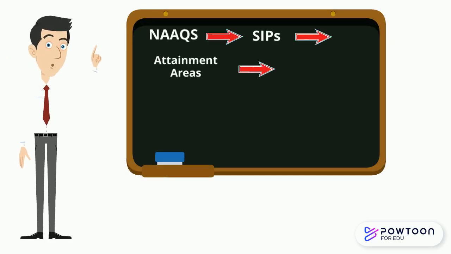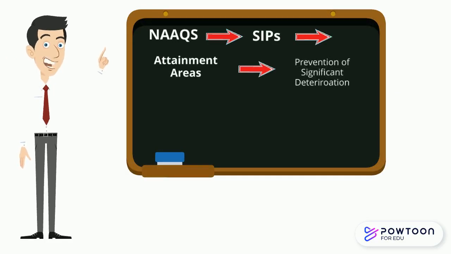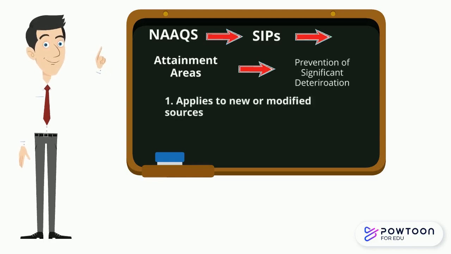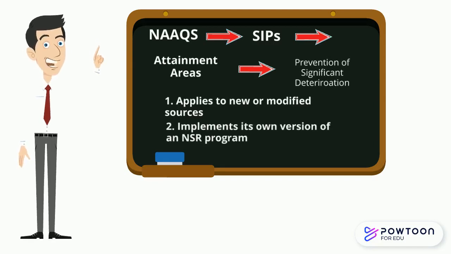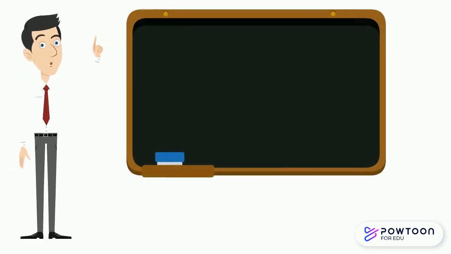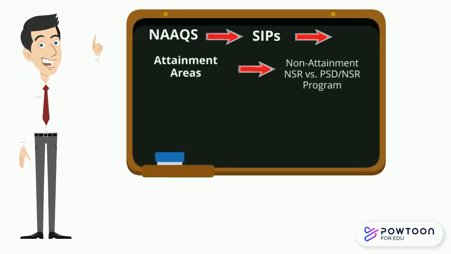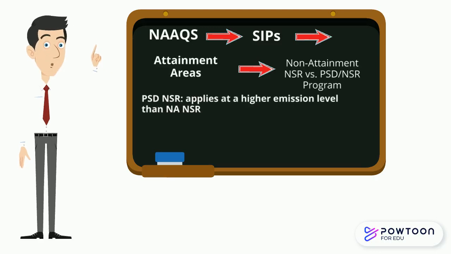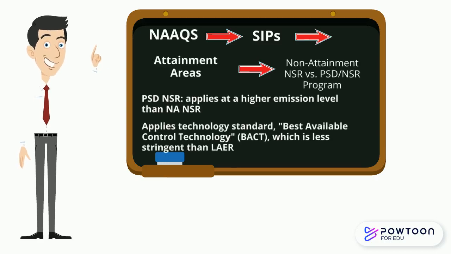The main program that applies here is the Prevention of Significant Deterioration Program, or PSD. This only applies to new or modified sources. Existing sources don't have to implement any controls. They get a free pass. PSD applies its own version of NSR. The main difference between the NSR program here and PSD is that it kicks in at a higher emission level, and it imposes a technology standard known as Best Available Control Technology, which is less strict than LAER. NSPS applies here just as it does on the non-attainment side.